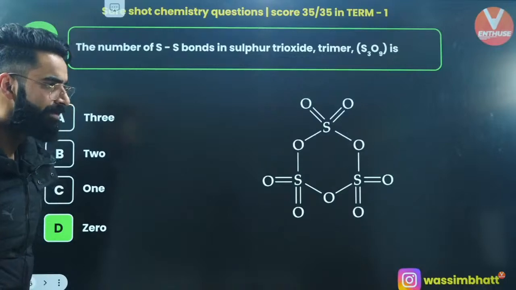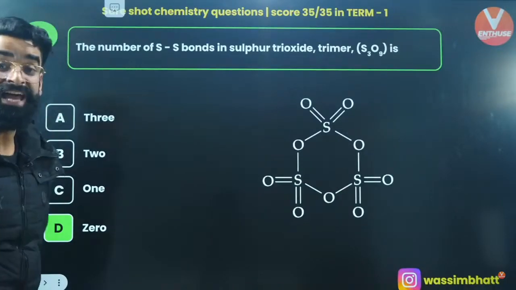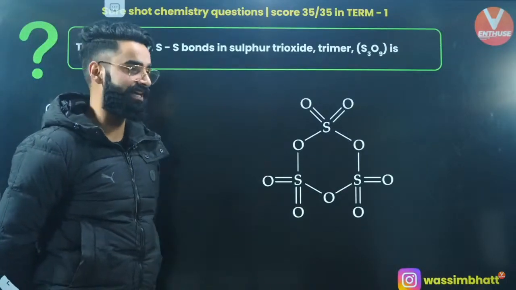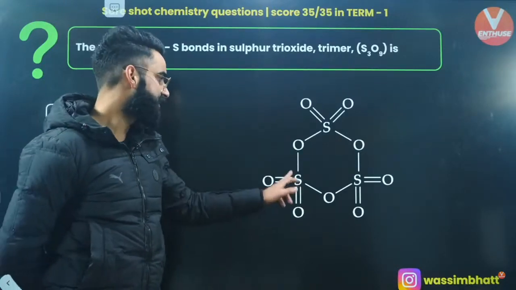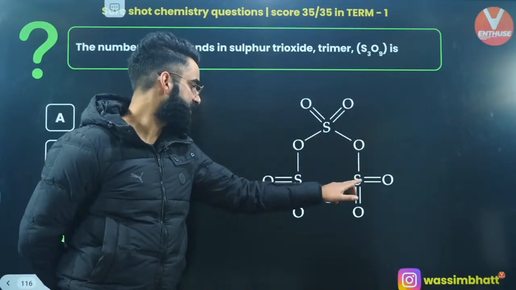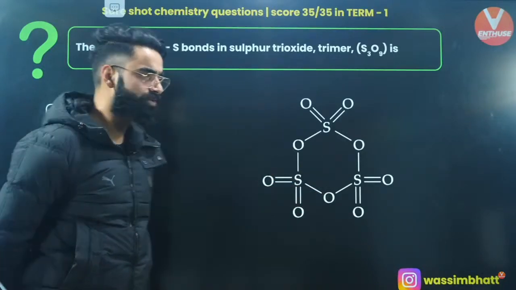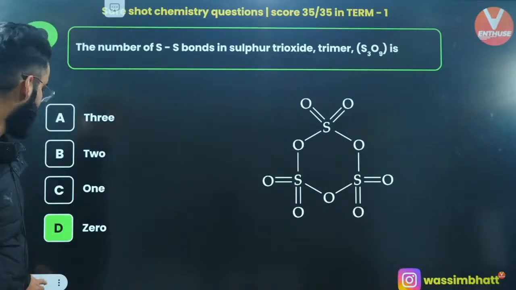Okay, perfect. The question can be, how many S-O-S bonds are there? How many S-O-S linkages are there? This is one S-O-S linkage. This is one more, and this is one more. So there are 3 S-O-S linkages basically. Perfect. Moving on to one more.